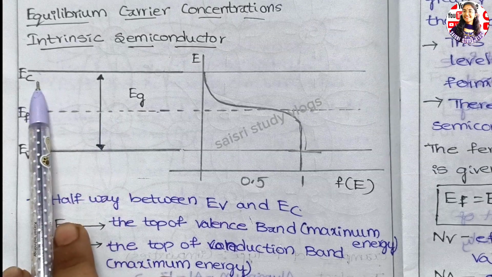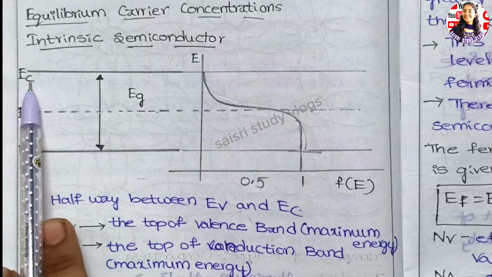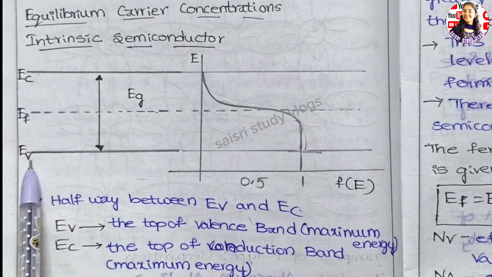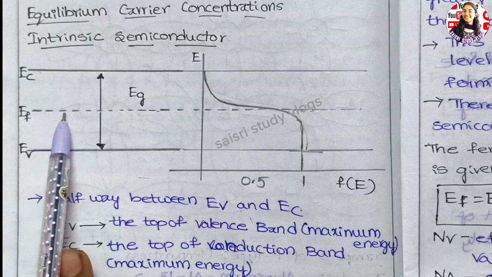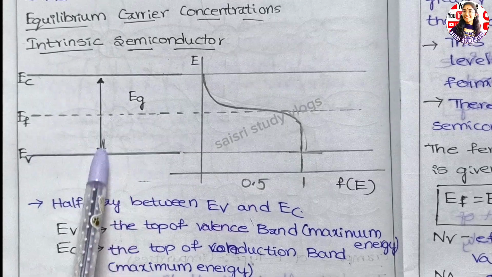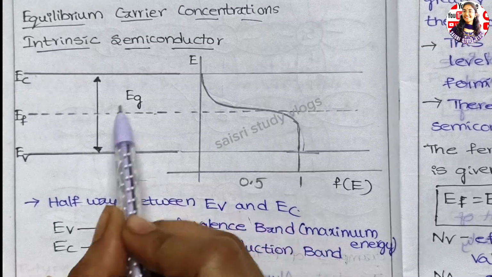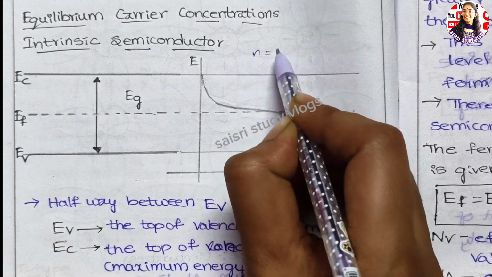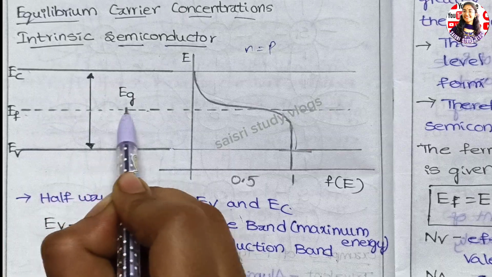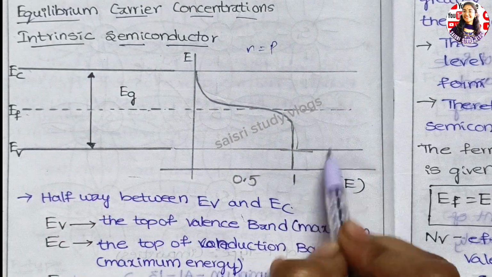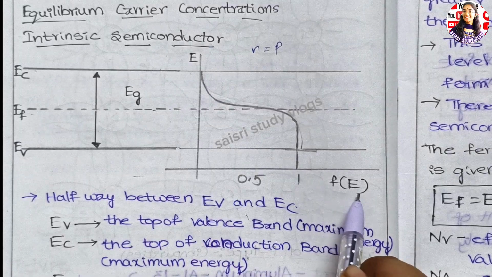Here we have the energy band associated with the conduction band and the energy level associated with the valence band. Then the Fermi level will be at the center, 50%. As in intrinsic semiconductors the number of holes is equal to the number of electrons, the Fermi level will be at the center. So this is the band diagram, energy, and this is the function of energy.